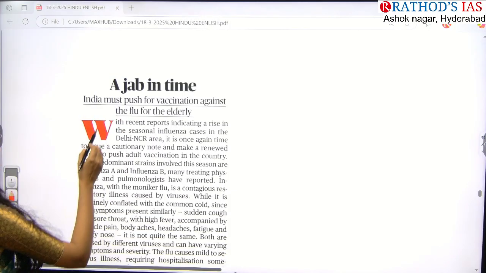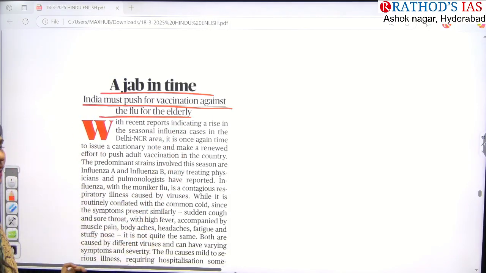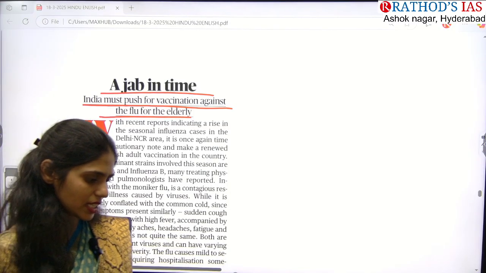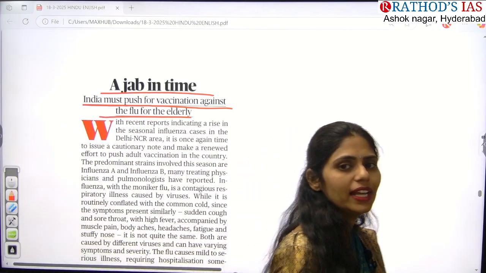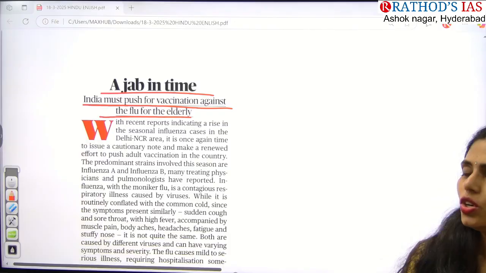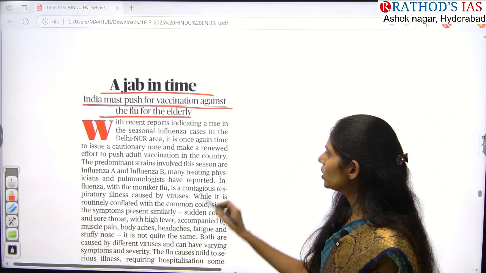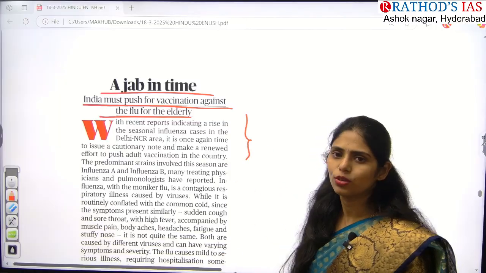Okay, title says a jab in time. India must push for vaccination against flu for elderly. So I think 2 days ago we discussed this topic called vaccination for elderly. Yes or no? Now we got the same article as an editorial. So this article is saying that there are some reports.